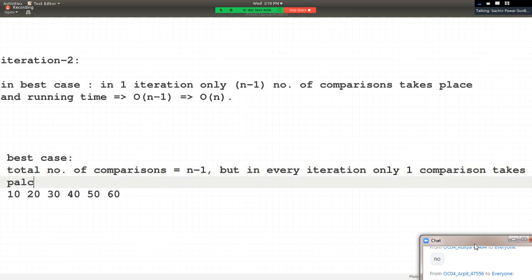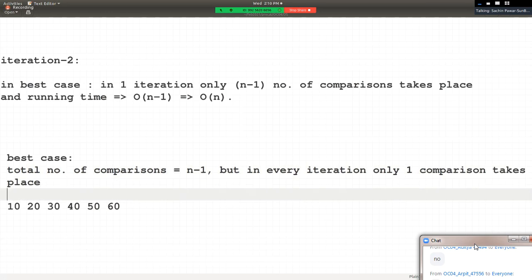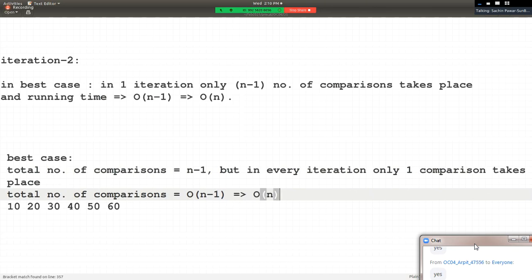And hence the total number of comparisons in the best case is order of n minus 1. If n minus 1 comparisons are happening and in every iteration only one comparison happens, so total n minus 1 comparisons take place, and it comes out to be order of n, which is the best case.